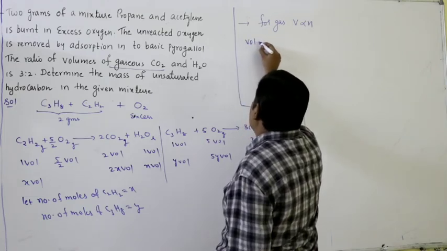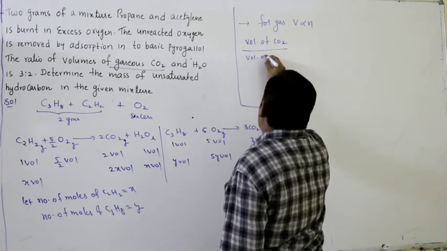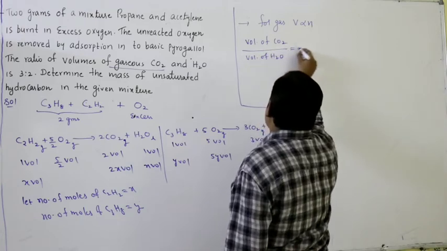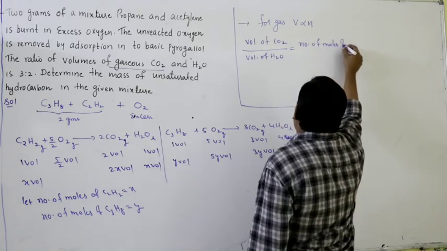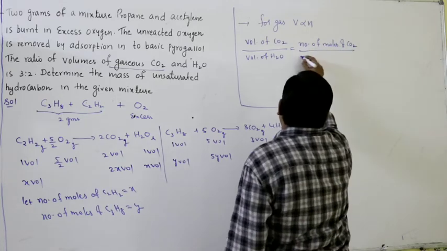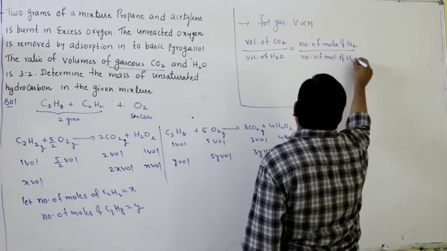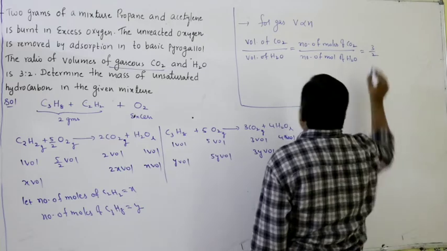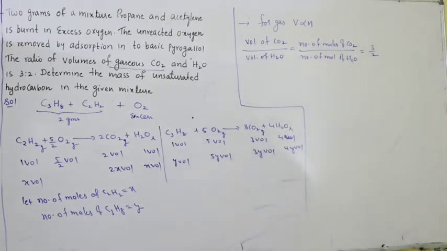So volume of CO2 to that of volume of water is nothing but number of moles of CO2 by number of moles of water. This is given as 3 by 2. Right. The ratio of volumes of gaseous CO2 and H2O is 3:2.